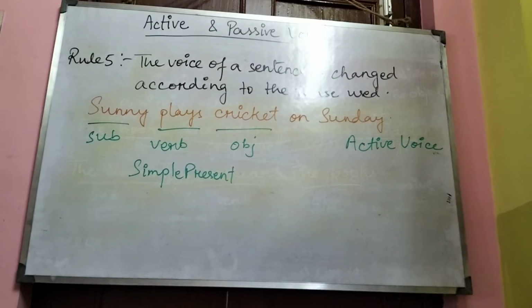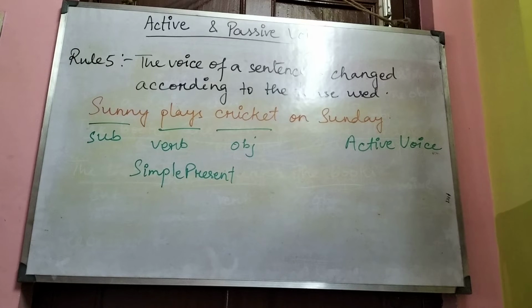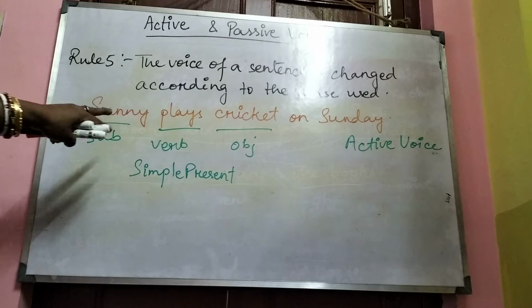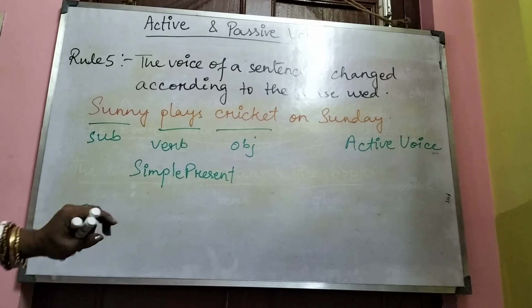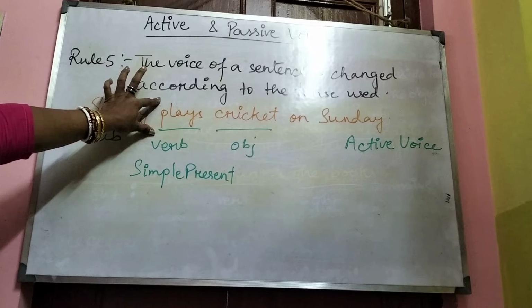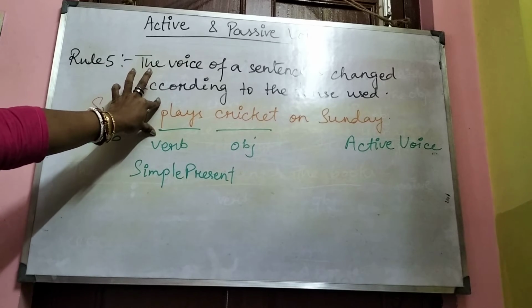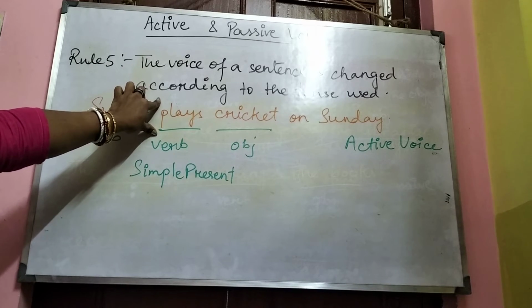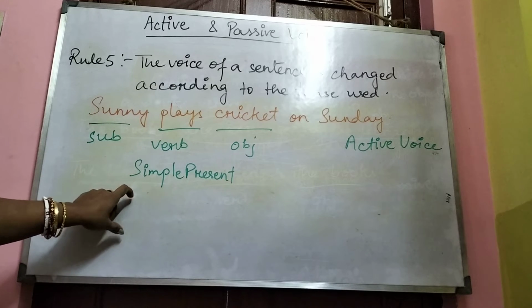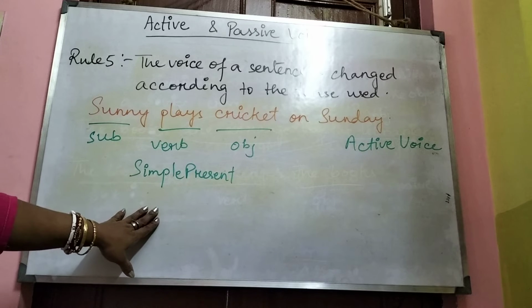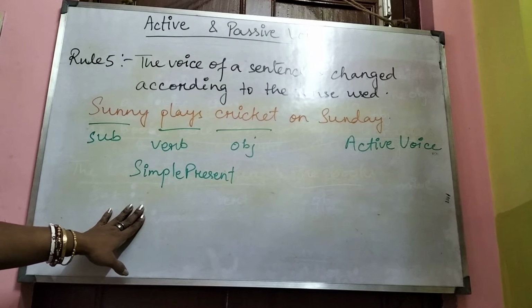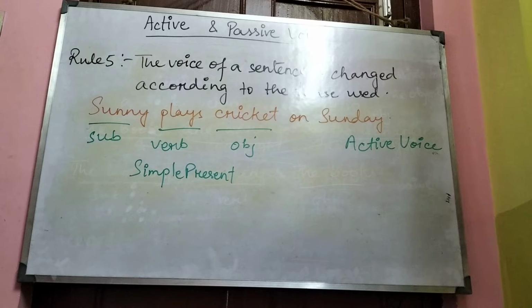Now let's see how we will change this sentence into passive voice depending on the tense of the verb. Okay, so in this example, what do we see? That the verb plays is in simple present tense. So it will be changed to its past participle form, played, when we change this into passive voice, and the auxiliary be verb is will be used.